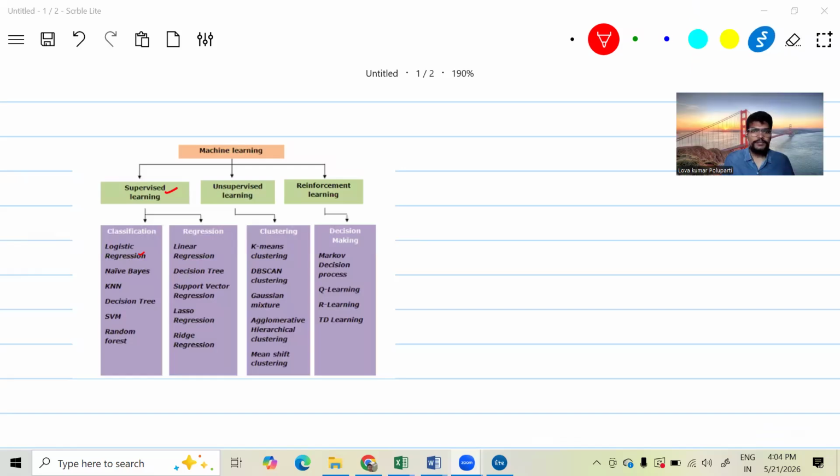So today I'm going to cover the different types of machine learning. Quickly sharing my screen, and we'll go through each and everything. In machine learning, we have different types. They are supervised, unsupervised, and reinforcement learning.